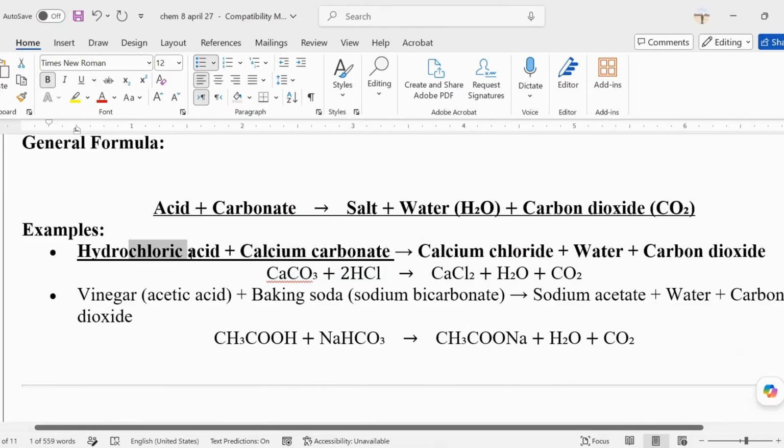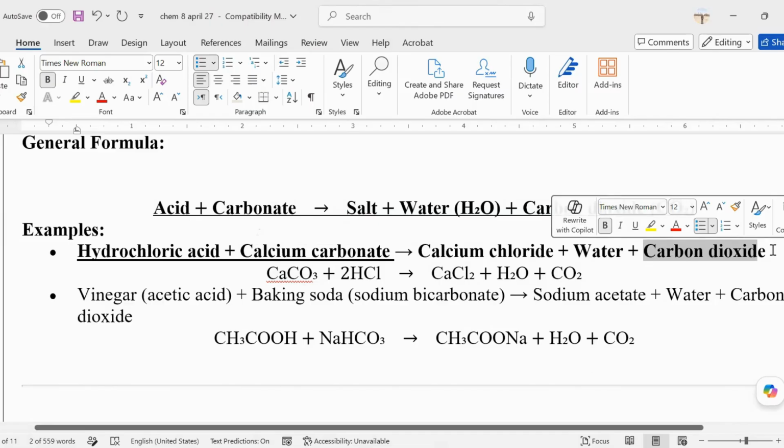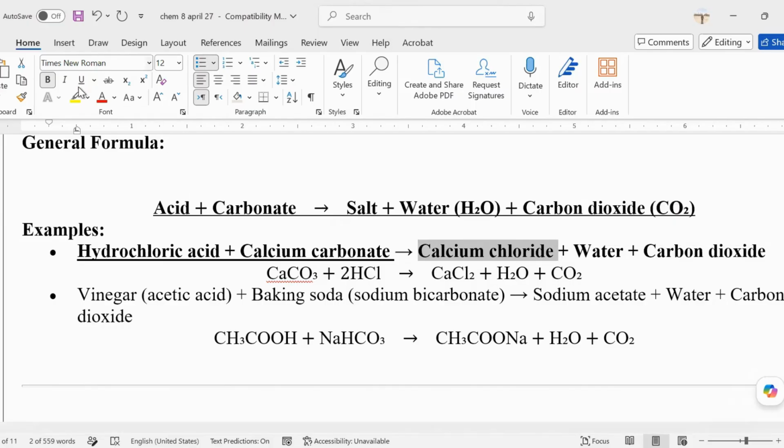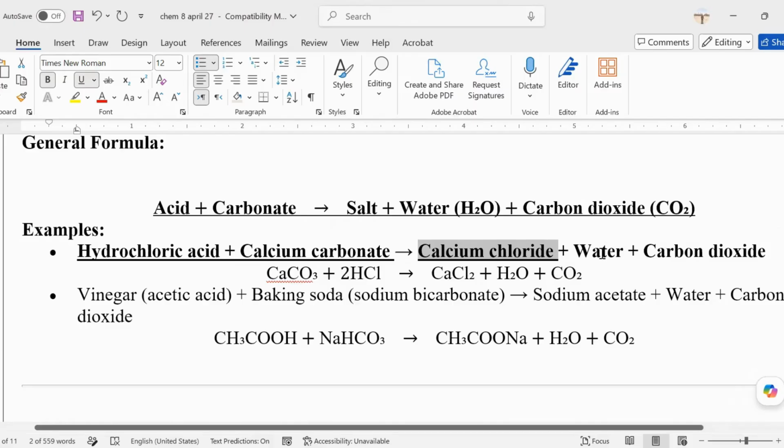And the chloric from the hydrochloric acid becomes chloride. Whatever the name of the acid is, you will see and change this one. And then of course you will just copy water plus carbon dioxide. So you will just identify the name of the salt, and then copy the water and carbon dioxide, because acid and carbonates are combining together. So again, your products will be three.